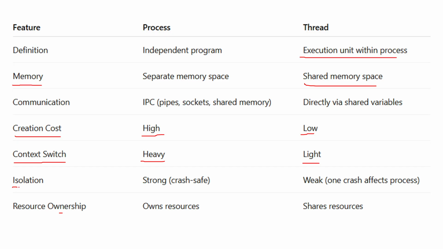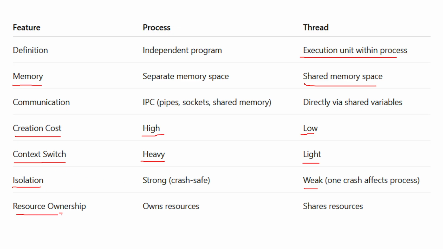Now talking about the isolation, as processes have an independent or separate memory space, it's a strong isolation, with a low crash risk, whereas a thread is weak in isolation, because if one process fails it doesn't affect the other process, whereas if one thread fails it can affect the other threads.